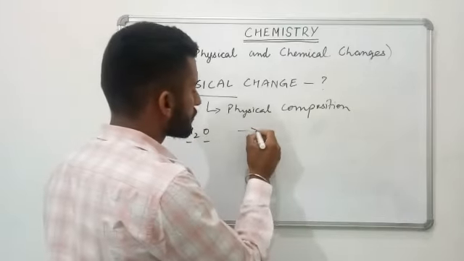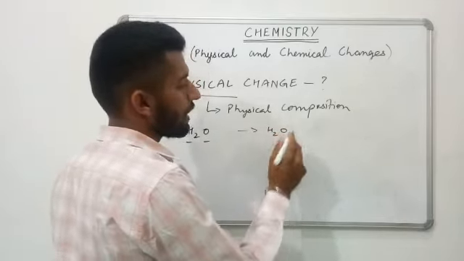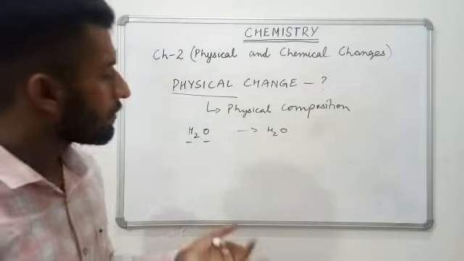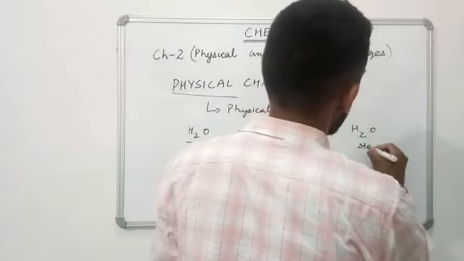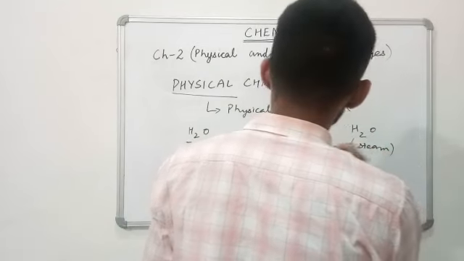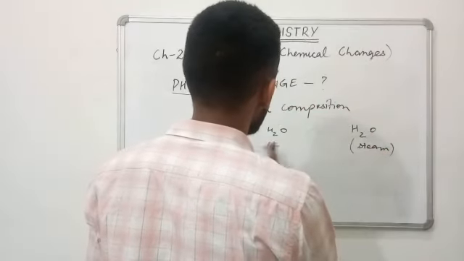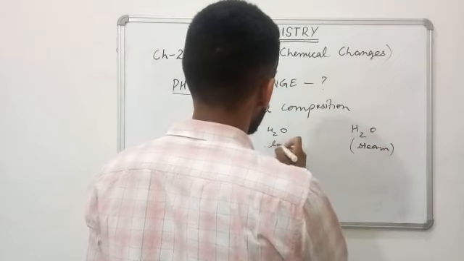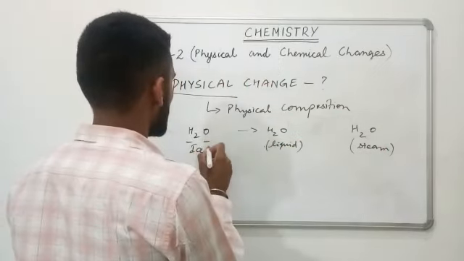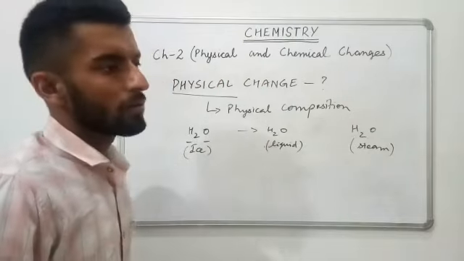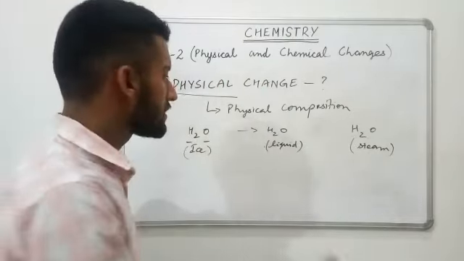In the ice also it is H2O, the same hydrogen and oxygen are present as such, and in the steam also they are the same. What is the difference in these three? Their state is different, the physical state is different.